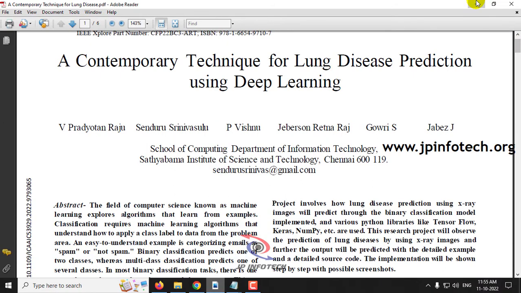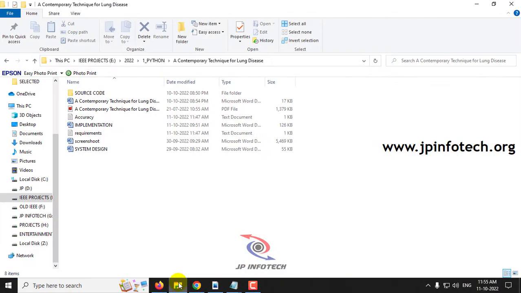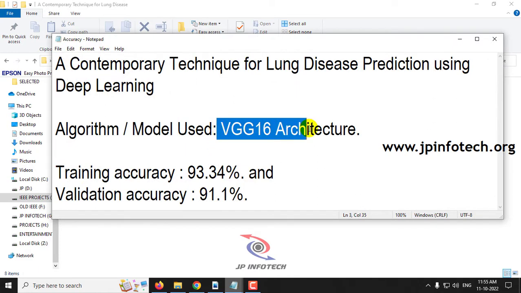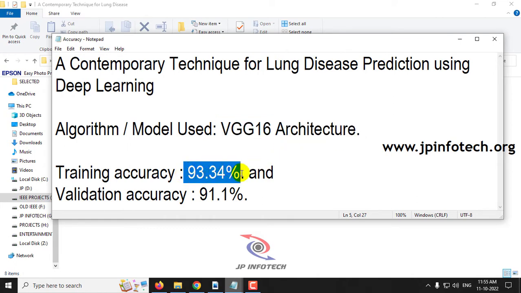As our proposed model, we are not going to use the same. Here we are going to use the VGG16 architecture. Our proposed model is the VGG16 architecture, and the training accuracy that we have achieved is 93.34%, and the validation accuracy that we have achieved is 91.1%.